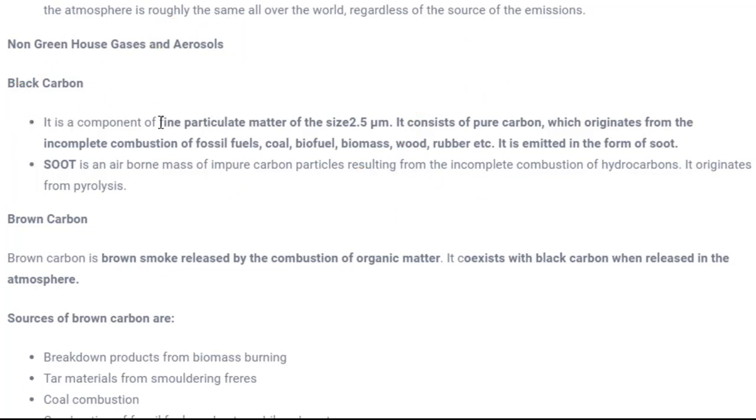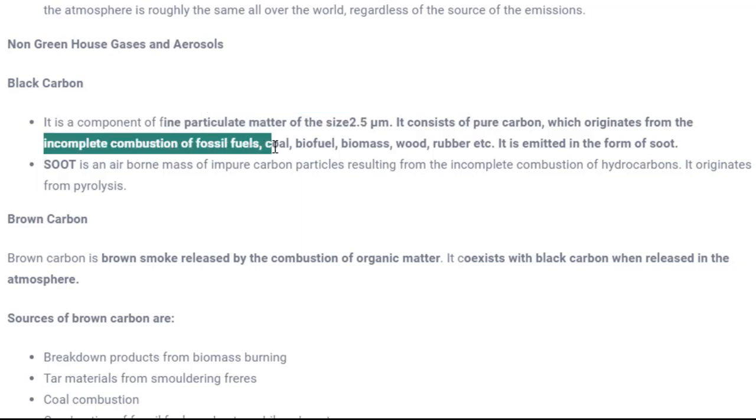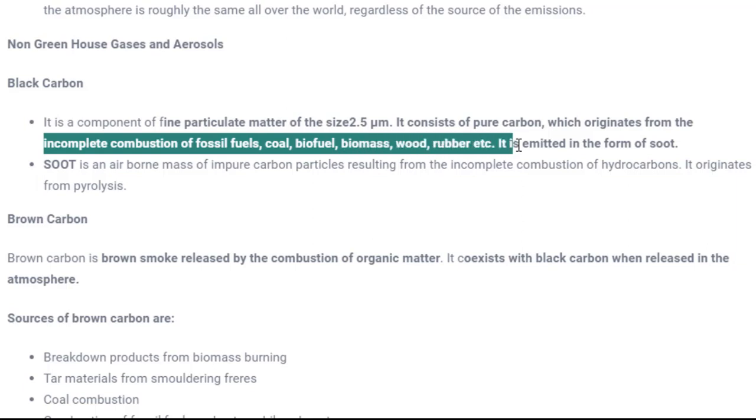So this fine particulate matter is of size around 2.5 micrometer. Micrometer is a unit, we need to discuss much about it. So this is the purest form of carbon and originates from incomplete combustion of fossil fuels, coal, biofuel, biomass, wood and rubber. That means whenever you burn coal and it is incompletely burned, it will lead to the emission of black carbon in the atmosphere.